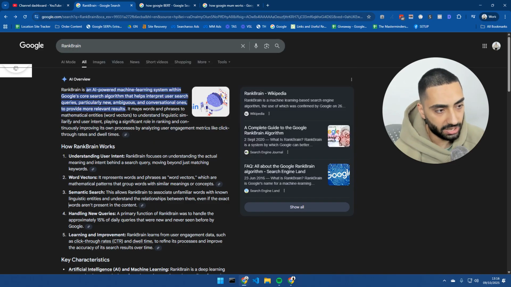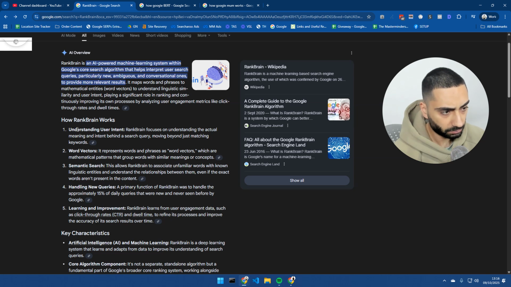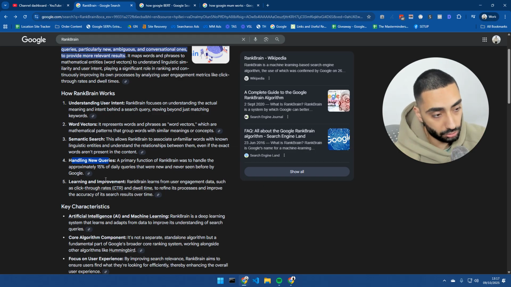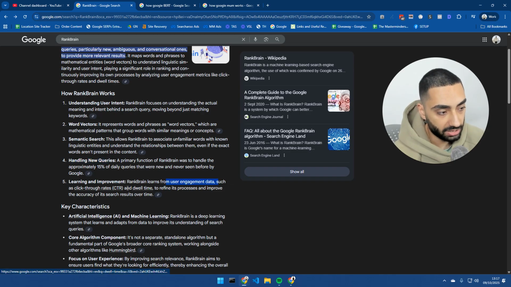Now, RankBrain is for a lot of new queries. It understands user intent. It then also creates word vectors for each search, and then it also does a semantic search across all of the pages that are on Google, and it tries to find the most relevant one. Obviously, I've kind of mentioned this one. It does it for a lot of new queries, but then Google understands whether or not the set of results that is shown to the user is good based off of user engagement. So it takes a look at click-through rate, dwell time, etc.